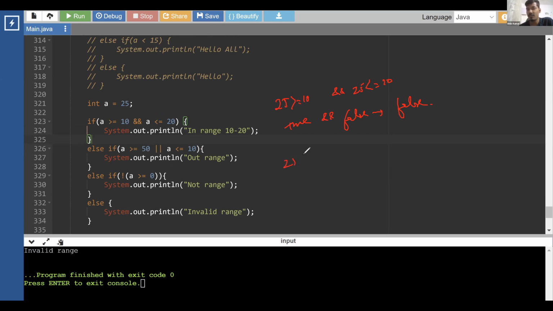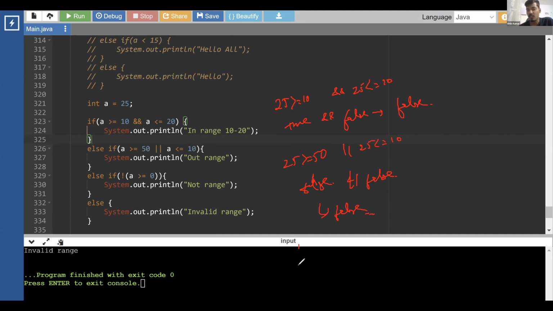Here we have checked 25 greater than or equal to 50 or 25 less than or equal to 10. So this is false or this is false. So false or false is false. This also is not running because the final result is false. So we don't run this.